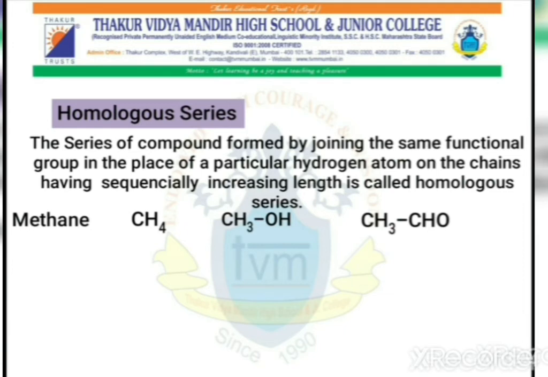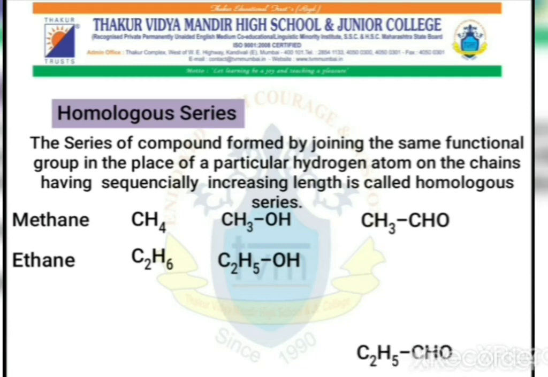So what has happened here is, as discussed earlier, the last hydrogen atom or one of the hydrogen atoms is replaced by the functional group. That is a heteroatom. Now see the next example, that is ethane. The formula of ethane is C2H6. Similarly, from this H6, if I remove one hydrogen atom, I will get C2H5OH. Whereas, from the same thing, if I add CHO, I will get C2H5CHO.